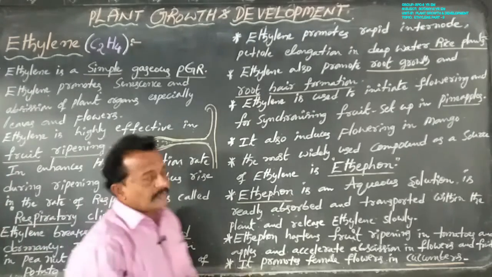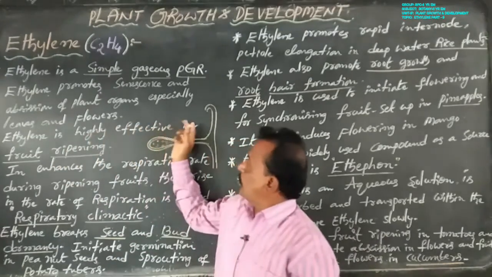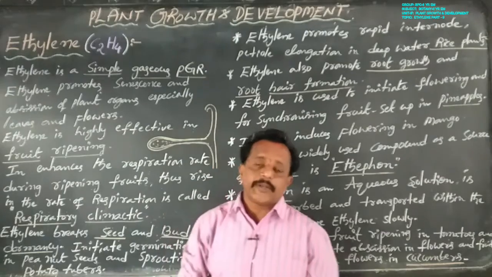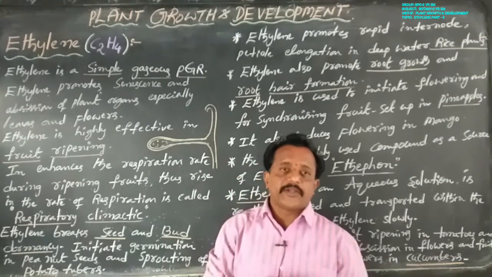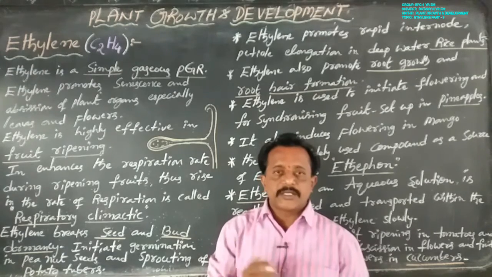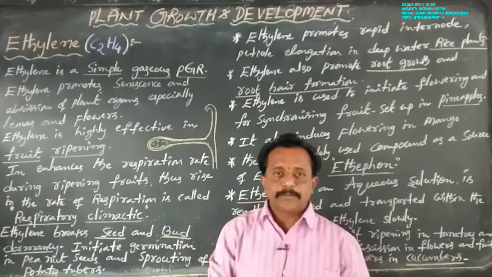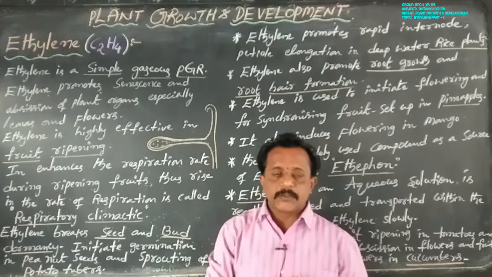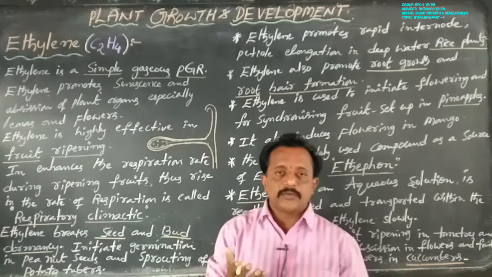Next, ethylene is highly effective in fruit ripening. Ethylene is mainly effective in fruit ripening. Auxin is also involved in apical dominance. Gibberellin is also involved in bolting. Cytokinin is also involved in cell division, cell enlargement and overcoming apical dominance.